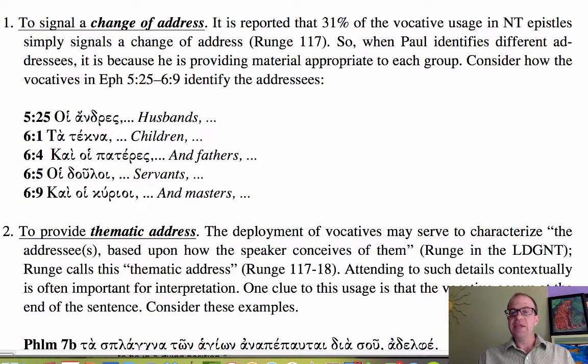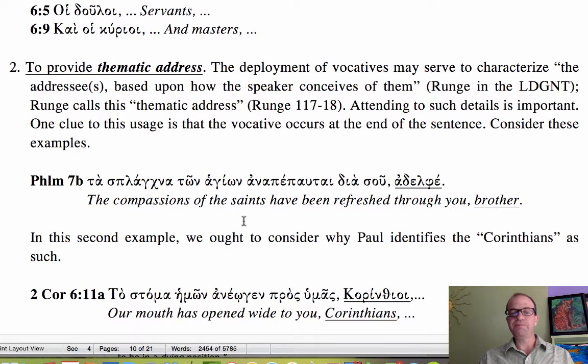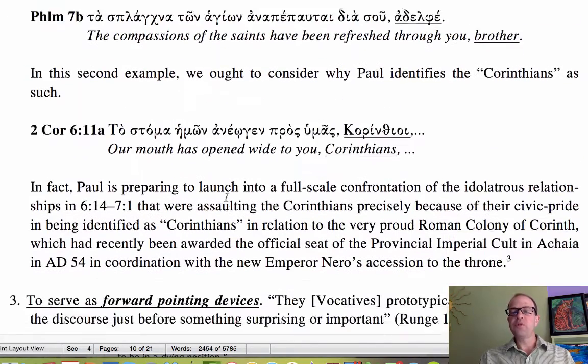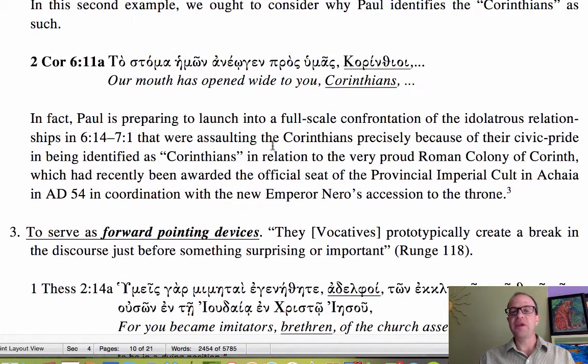That is, they may serve to characterize the addressees based upon how the speaker conceives of them. One real notable example of this is in 2 Corinthians, where Paul will identify them as Corinthians right before he confronts their idolatry. And so I think that's very significant for him to identify them by their regional name.